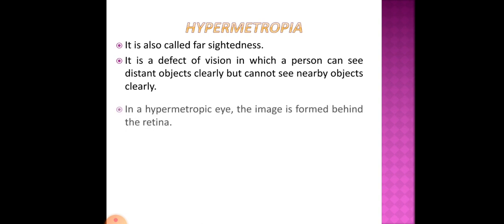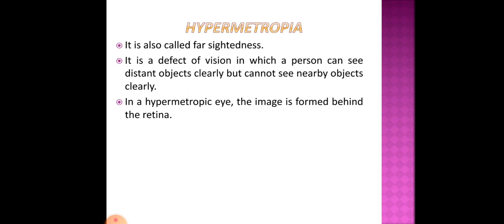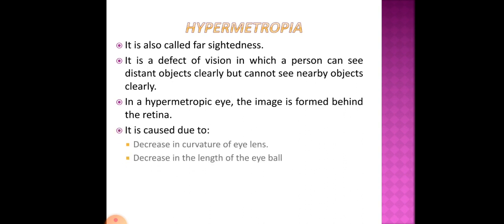In a hypermetropic eye, the image is formed behind the retina. That means instead of the formation of the image on the retina, the image is formed behind the retina. It is caused due to decrease in curvature of the lens or decrease in the length of the eyeball. It can be corrected by using a suitable convex lens. So in case of hypermetropia, we are going to use a convex lens to correct the defect.